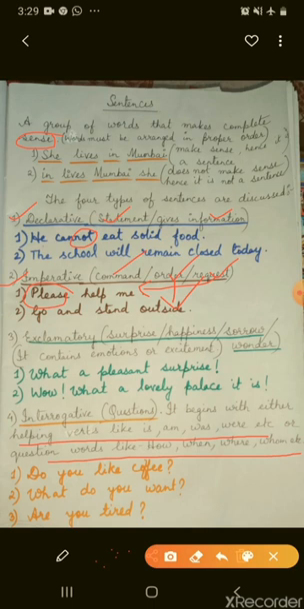Third one is exclamatory sentence. Exclamatory sentences show surprise, happiness, sorrow. They contain emotions and excitement. And the fourth one is interrogative. Interrogative means questions. It either starts with am, is, are, has, have, which are helping verbs, or question words like how, when, where, what, whom. I hope you have understood.